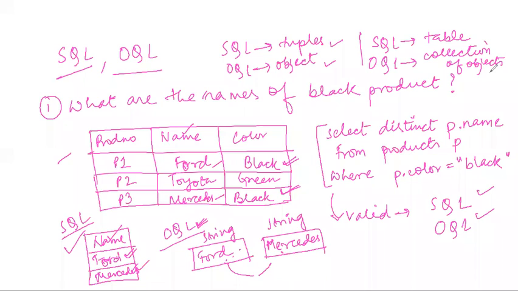So the major queries are similar. They look the same, but the way they give the results back and the way they execute on the database are different. Now, is this clear? Yes, ma'am.